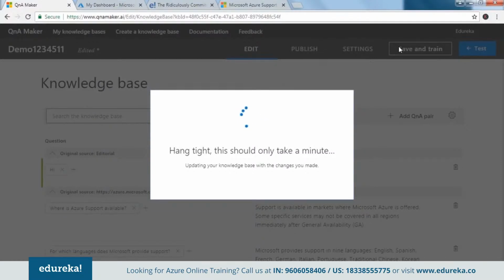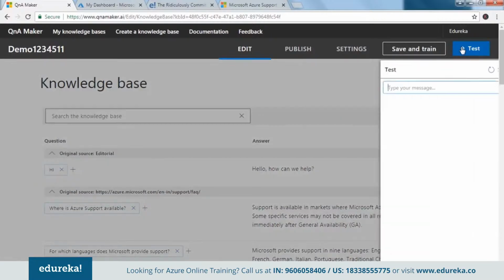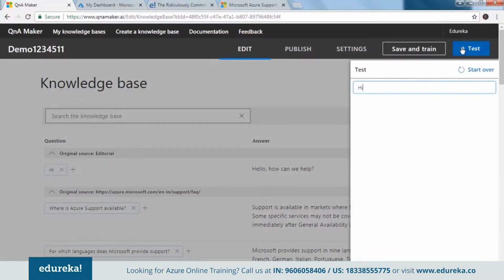Okay, now there shouldn't be any problem here. So hi and hello have been added. So I believe we can test our so-called knowledge base based on the data that we've entered here, right? Yep, it has been added successfully. So let's test it, guys. I say hi and I hit the enter button. There you go. We have the reply. Hello, how can we help?